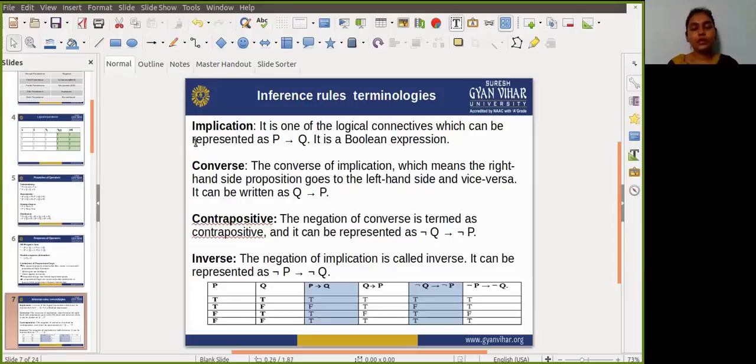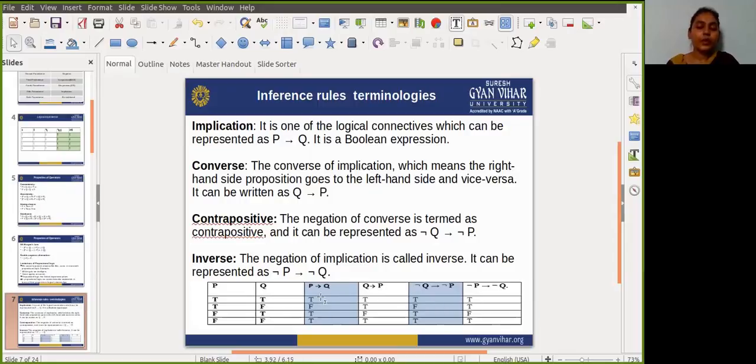For all these four terminologies, I am showing here the truth table. Here I am taking two propositions, P and Q. For the third column I am showing implication, in the fourth column converse, the fifth column contrapositive, and the sixth column is inverse.